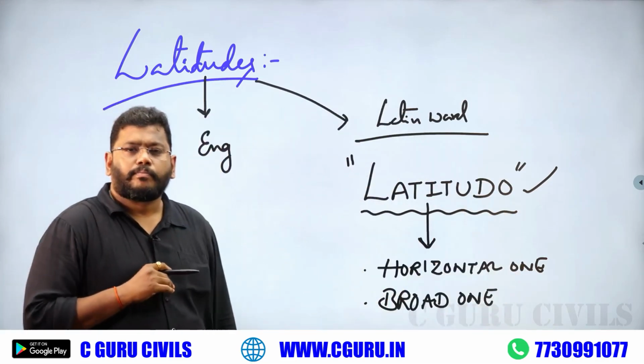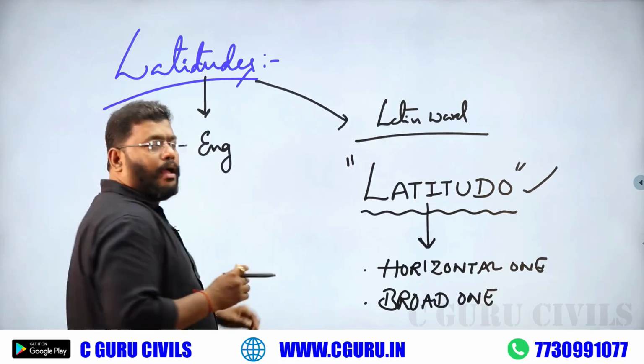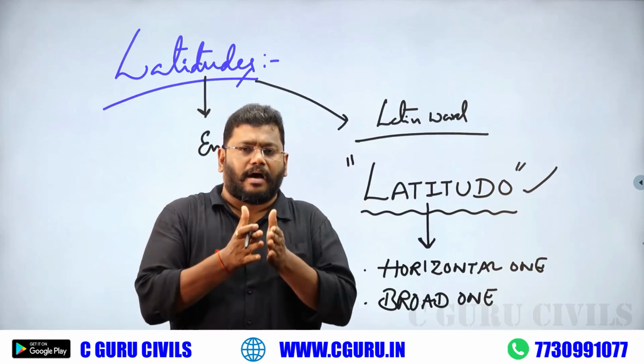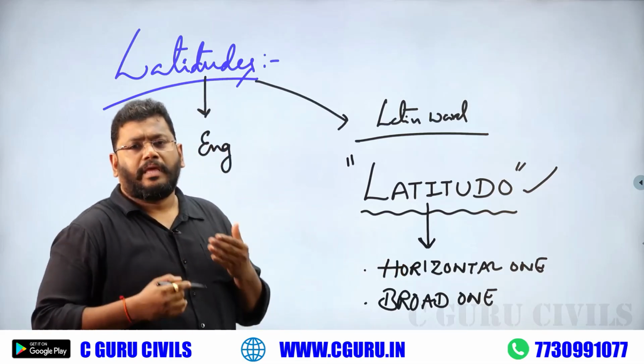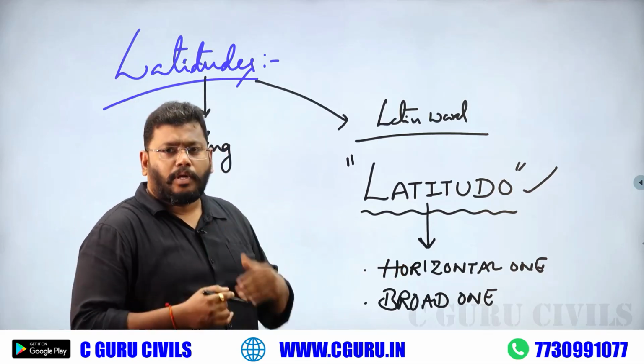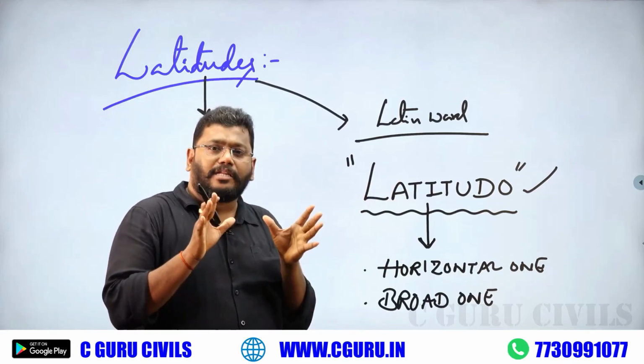So it indicates a broad thing or horizontal thing. So many ancestors developed the word latitude from the basic Latin word, latitudo.